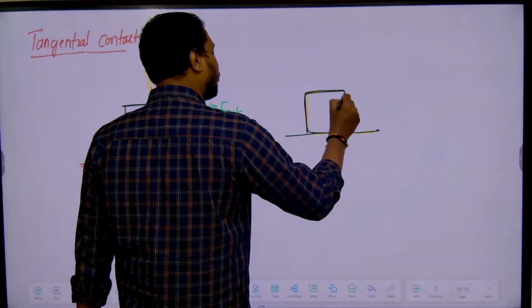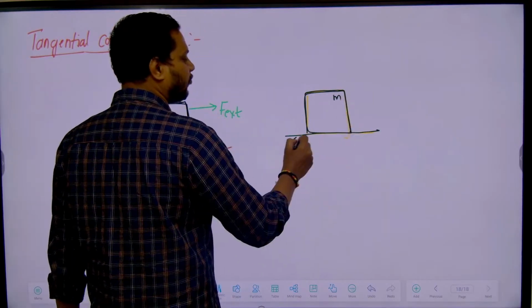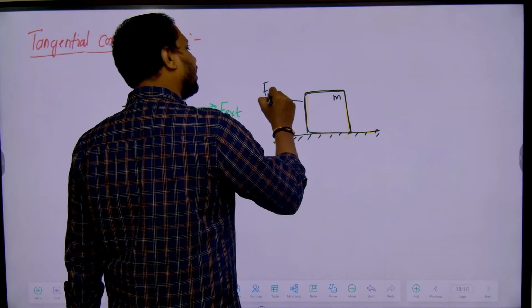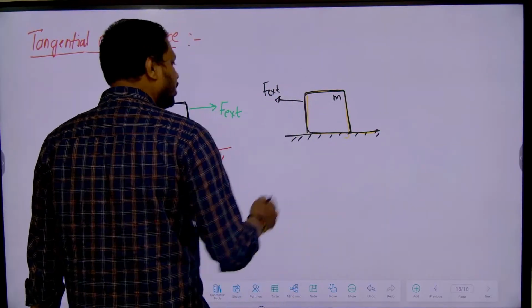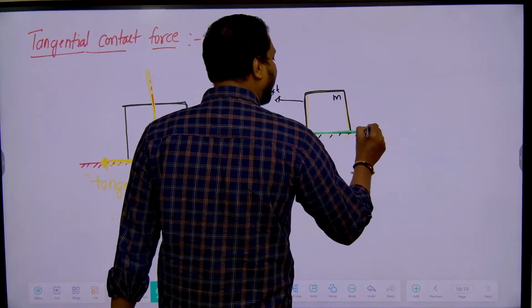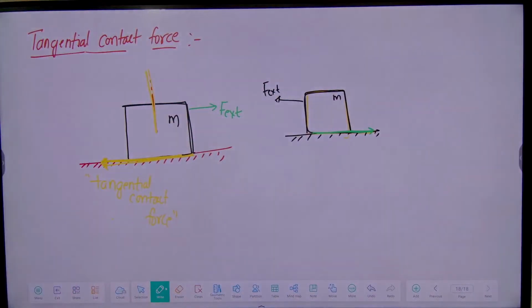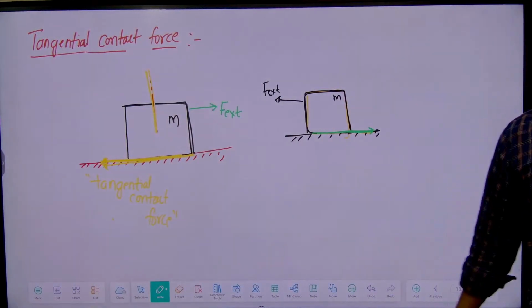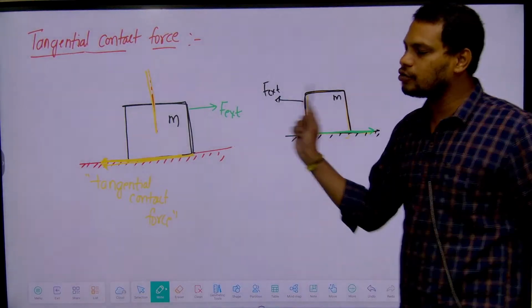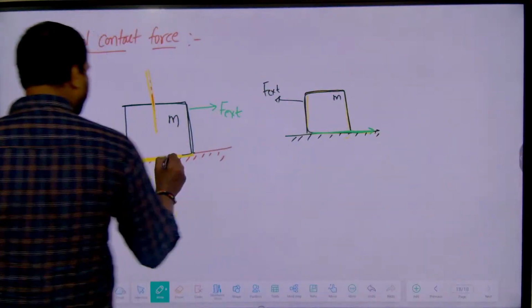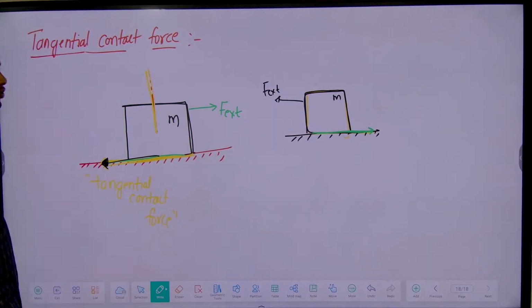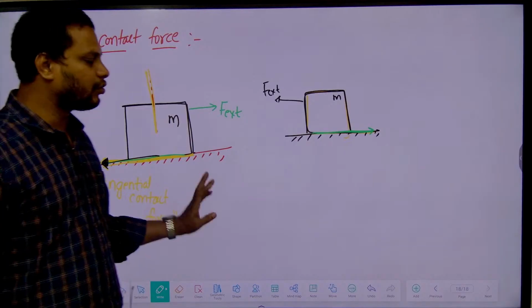If I apply an external force towards the left side, then the tangential contact force is towards the right side. If you apply the external force towards the right side, then the tangential contact force will be on the left side. Are you clear up to here?